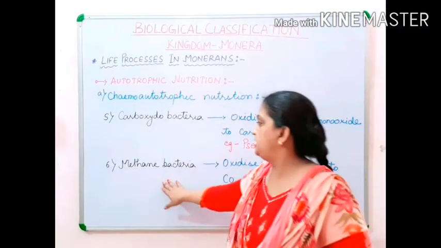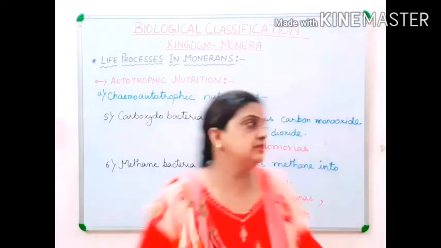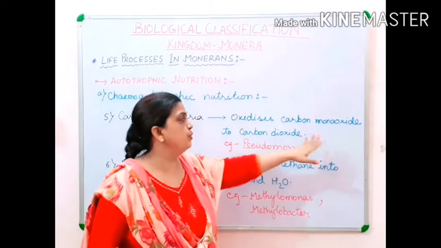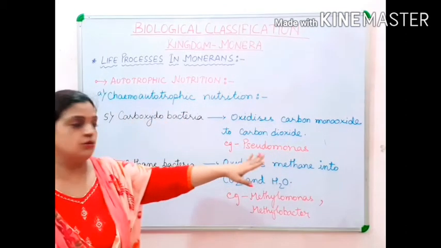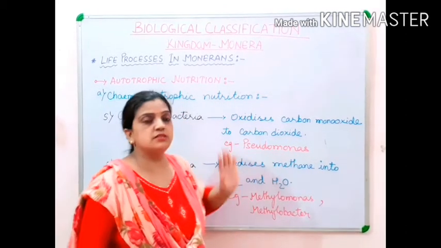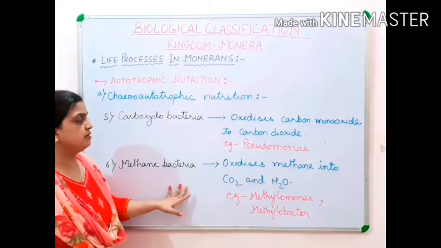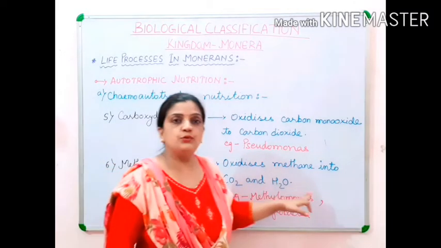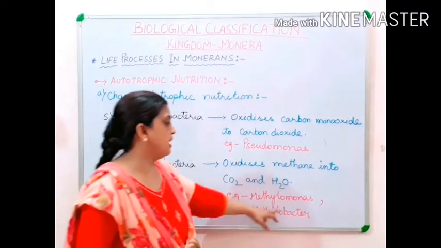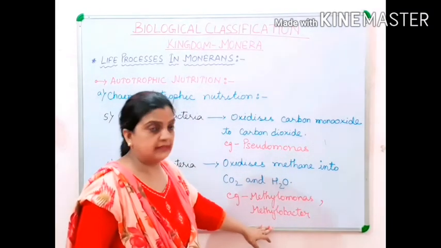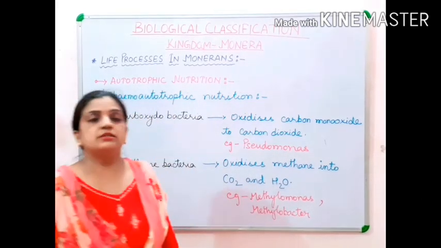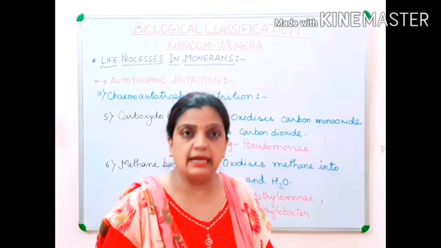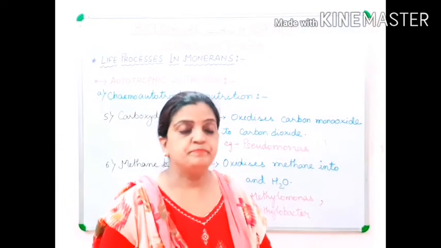The next two are carboxydobacteria and methane bacteria. Now children, carboxydobacteria helps in oxidizing carbon monoxide into carbon dioxide. An example is Pseudomonas. And your methane bacteria helps in oxidizing methane into carbon dioxide and water. Examples are Methylomonas and Methylobacter. So children, these were the 6 different types of chemoautotrophic bacteria or organisms belonging to kingdom Monera.